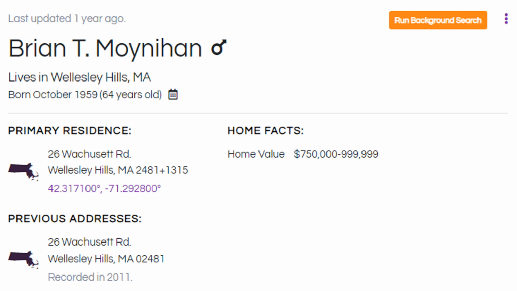We see here that the information on Mr. Moynihan is very accurate when compared to a simple Google search on him. It says Brian T. Moynihan lives in Wellesley Hills, Massachusetts, born in October 1959, 64 years old. We see a primary residence with an address, not necessarily accurate.